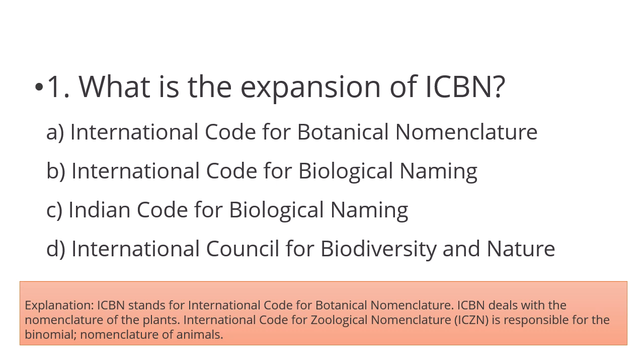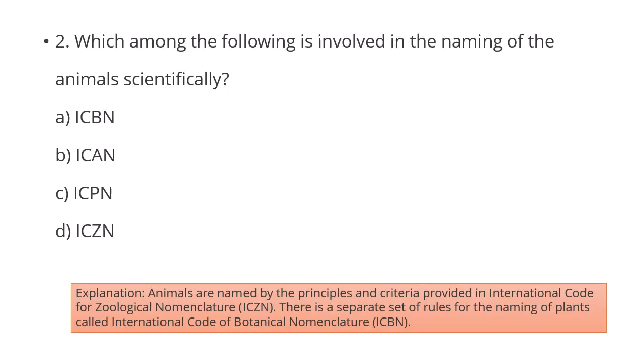We will discuss the different rules and principles of ICBN in our next class. So the full form of ICBN is International Code for Botanical Nomenclature. And for animals, they have the International Code for Zoological Nomenclature.